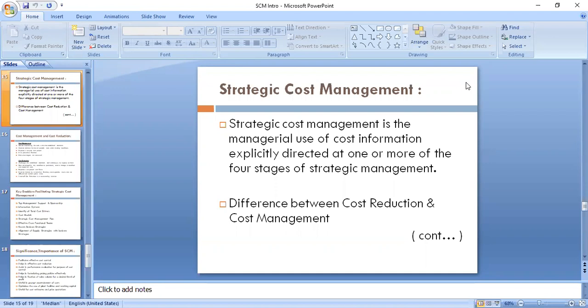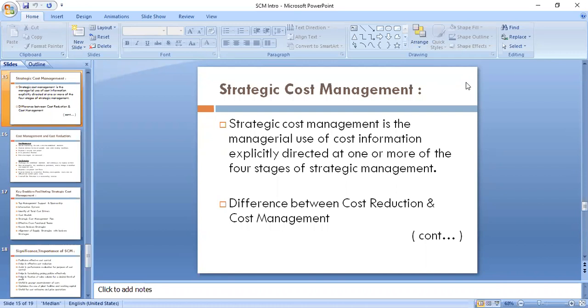Take an example: the HR department wants to design how much the wages should be, how much bonus should be given. Finance managers want to go in for mergers and acquisitions, those types of decisions, and want to formulate some strategies. Marketing people want to formulate strategies related to entering a new market or coming out of some market, or production people are thinking about whether something should be outsourced or not.